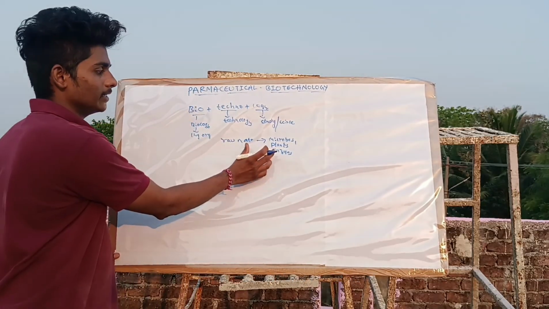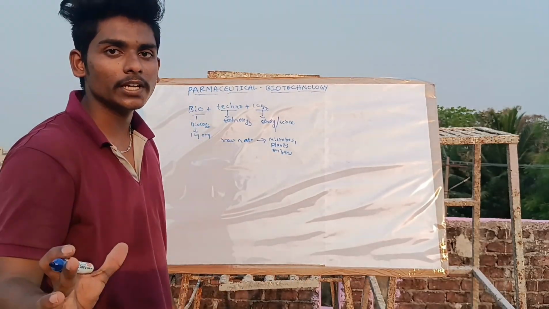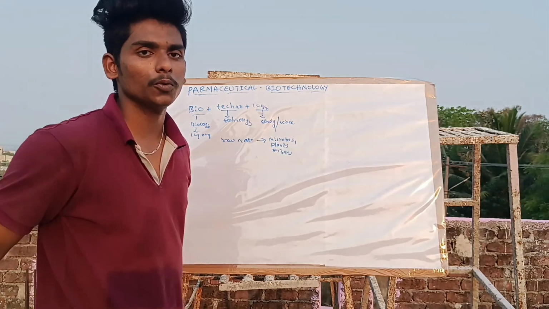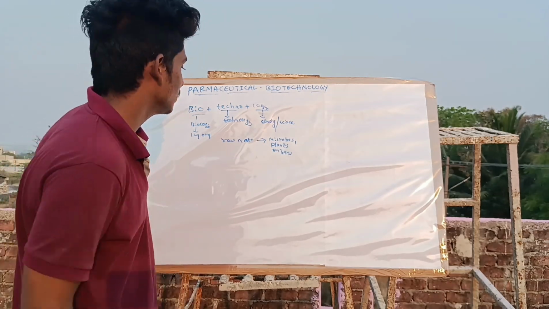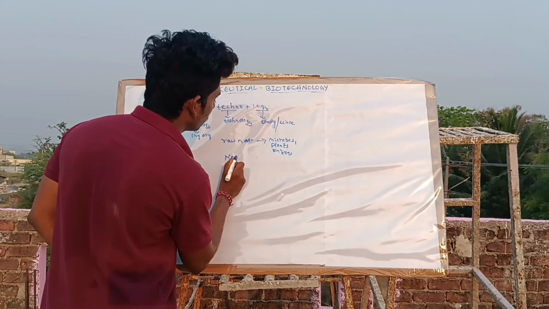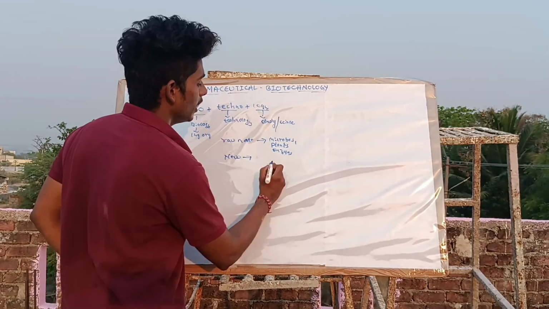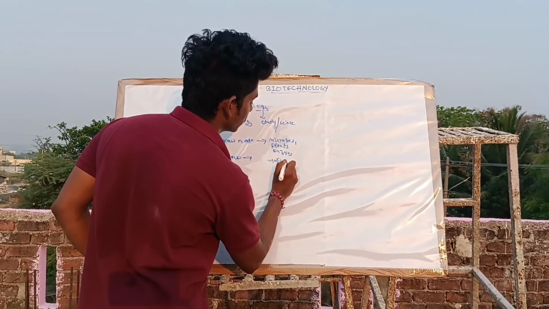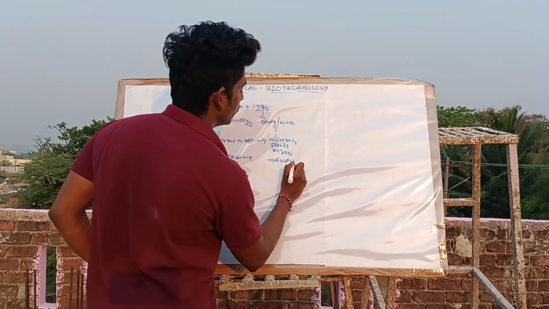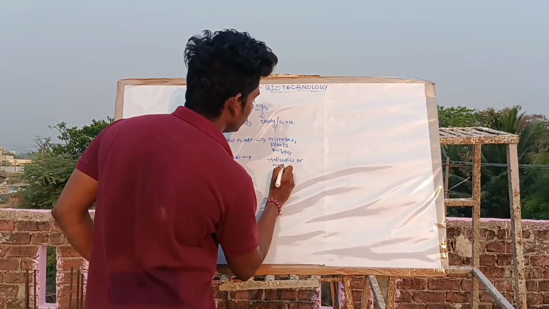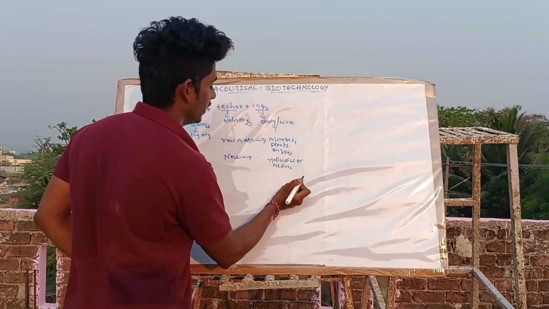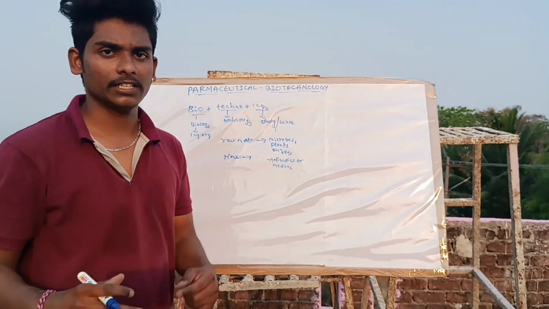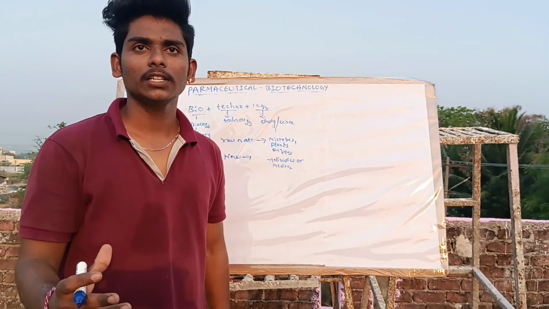These are the living organisms or biological sources used to produce new products. What are new products? New products come under antibiotics or such medicines.